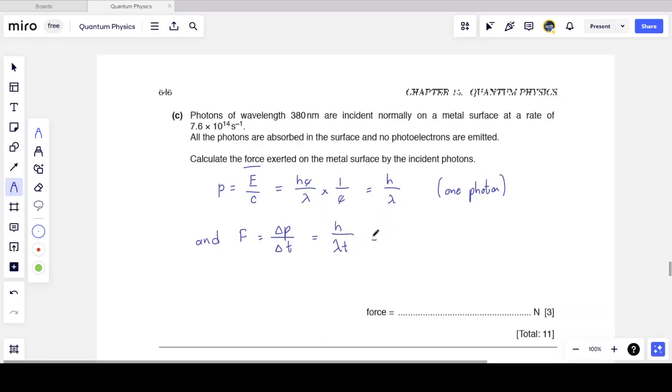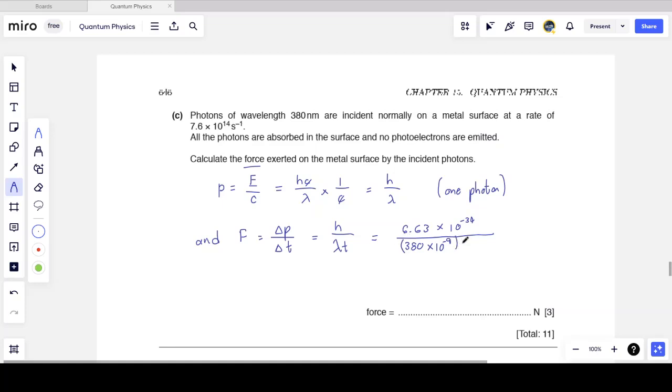And this is 6.63 times 10 to the minus 34, again for a single photon, divided by the wavelength, which we are told is 380 times 10 to the minus 9.